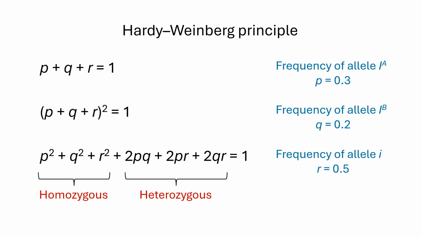Basically, we have to calculate the frequency of blood group A by summing the frequencies of the homozygous IA and heterozygous IAI genotypes.